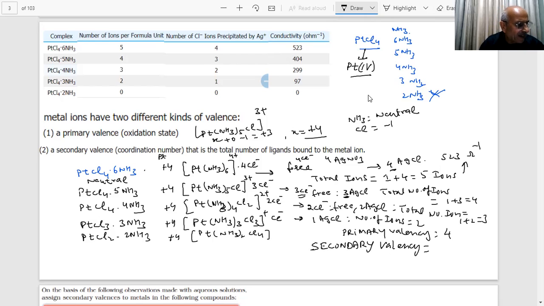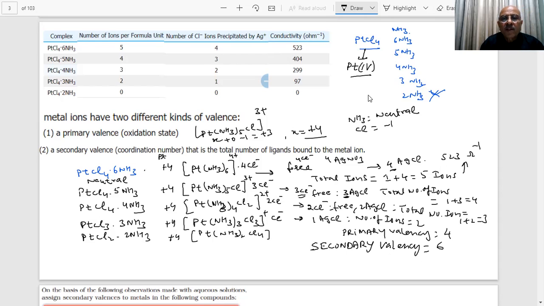Okay, what is the secondary valency, students? The secondary valency is what we said is equal to the coordination number. Here, how many are joined with platinum? 6. So here you are getting a secondary valency of 6, students. 6 ligands are there, which are electron donors. Actually they are Lewis bases, students, they give their electron pairs, and these transition metal ions are accepting the lone pairs of electrons from these molecules. They can be neutral or they can be negative ions.